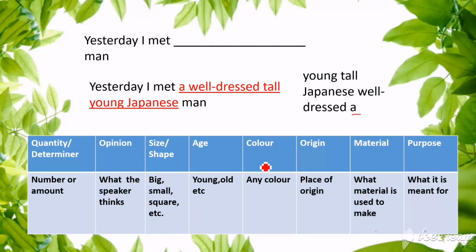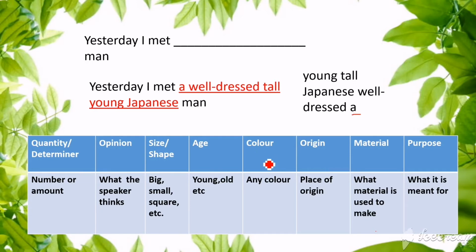Next one is color. If in a sentence they are speaking about a particular thing, like a table or chair, they could even explain about the color of the table or chair, isn't it? In that case, color should come next to age.